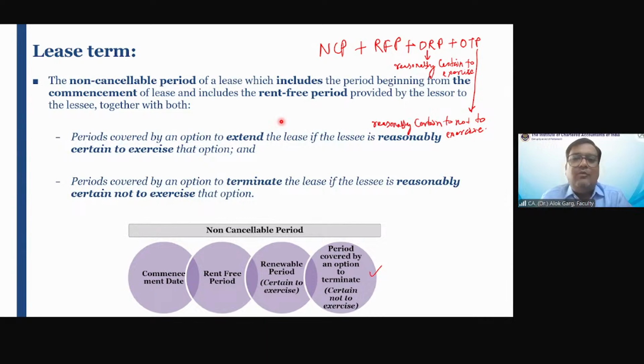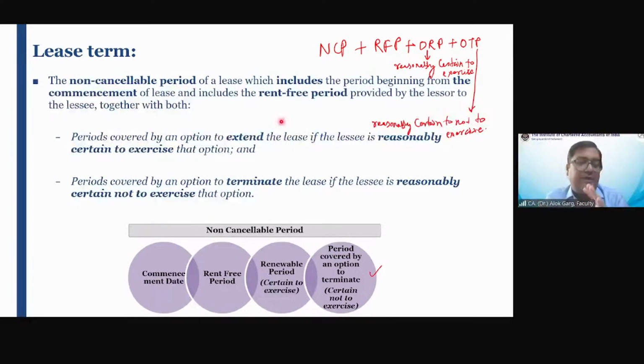Or you guys have seen the CA offices, which is on a rental basis. These chartered accountants have done a lot of expenses on the furniture and fixtures. Furniture and fittings में करते हैं ना, leasehold improvement में बहुत सारा खर्चा करते हैं. Yes. They are making a lot of partitions, making meeting rooms, fixing a lot of almiras, doing false ceiling, right? They are doing a lot of expenditure. If you have seen the offices of Big Four, they've done a lot of modifications, okay? They do a lot of leasehold improvements. So the lessee has done such a heavy leasehold improvement that it is reasonably certain that the lessee is going to avail the renewal option.